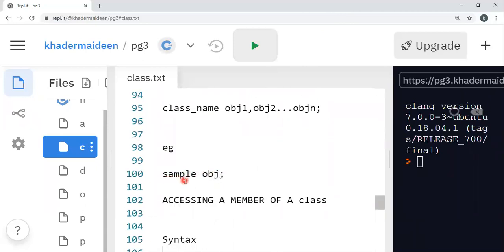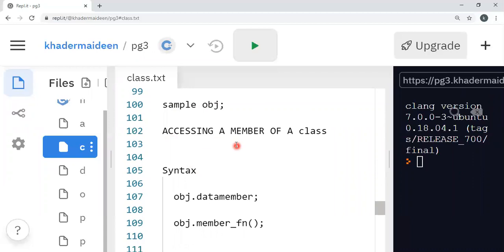Now, an example. What is the class name? Here the class name is sample. Here I am using obj. This is user defined. You can define anything. Suppose sample A, you can define A, that means A is the object. Here, for my convenience, I am using obj.